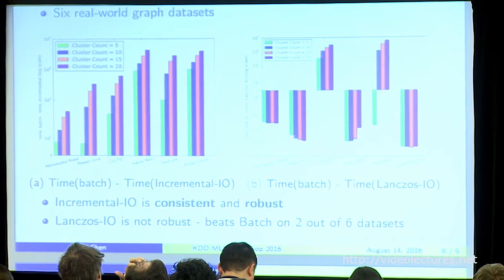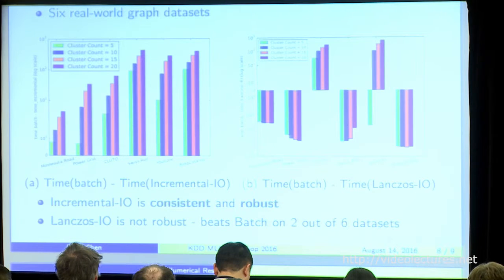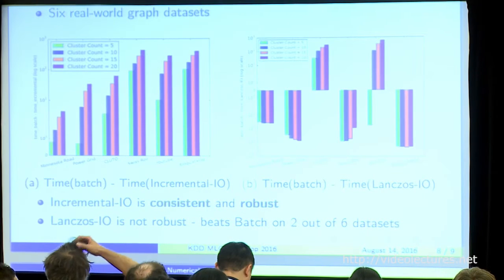And the last thing we want to show is that although in the synthetic data it seems like Lanczos IO and our method have similar performance, in reality, if we compare the incremental eigenpair computation for the 6 real-world data sets, it actually shows that our method is more robust and consistent than the Lanczos method. So you can see the left figure is the time difference between the batch method and our proposed method. Our method is consistently better than the batch method for all data sets. And if the number of eigenpairs is larger, then the time improvement is better because the incremental method actually saves you more time.